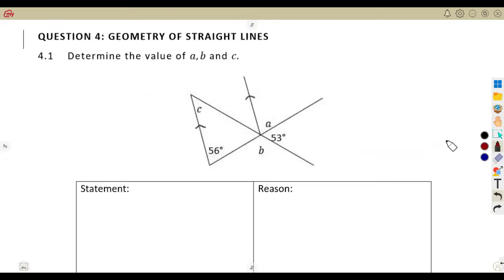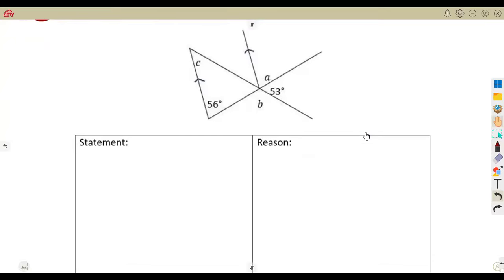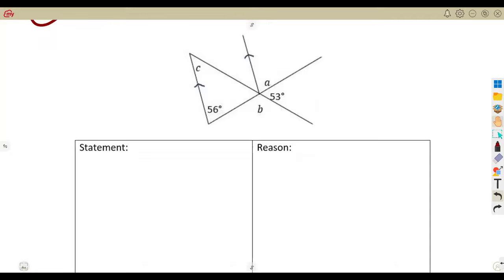So another question that we are given is question number 4, geometry of straight lines. On 4.1, we are given, determine the values, that is the value of A, B, and C. All right. So from what we are given, from this diagram, we can see an indication of parallel lines. These two are parallel. We are talking about this line being parallel to this line. So what is it that we can consider from the parallel lines, guys?